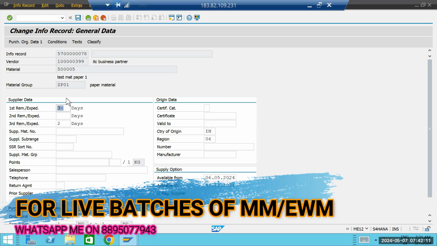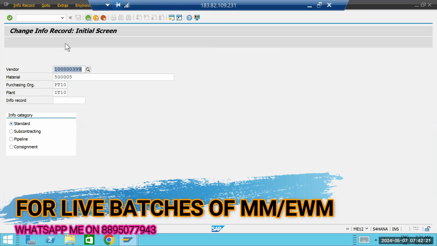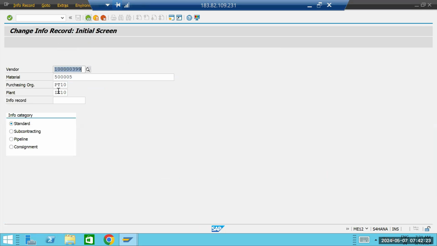Okay, so we are looking into the info record, how to create an info record. Normally you can just enter here. If the info record is already there, it will automatically show you the info record. By default we cannot create more than one info record for one category. For standard, if there is one info record, you will not be able to create one more.